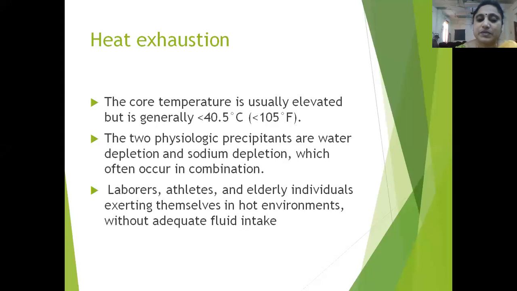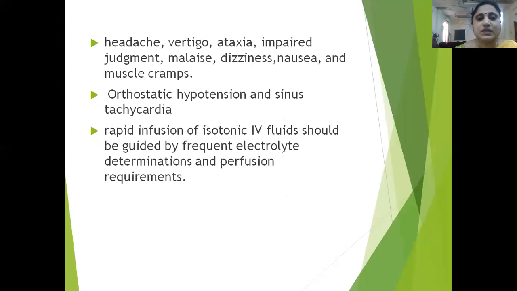The people who are affected are laborers, athletes, and elderly individuals who exert in hot environments and don't take adequate fluid. Symptoms will be headache, vertigo, ataxia, impaired judgment, malaise, dizziness, nausea, and even muscle cramps. The patient may also have orthostatic hypotension and sinus tachycardia. So what should you give? You have to give rapid infusion of isotonic IV fluids, check electrolytes often, and if necessary, electrolytes have to be corrected.